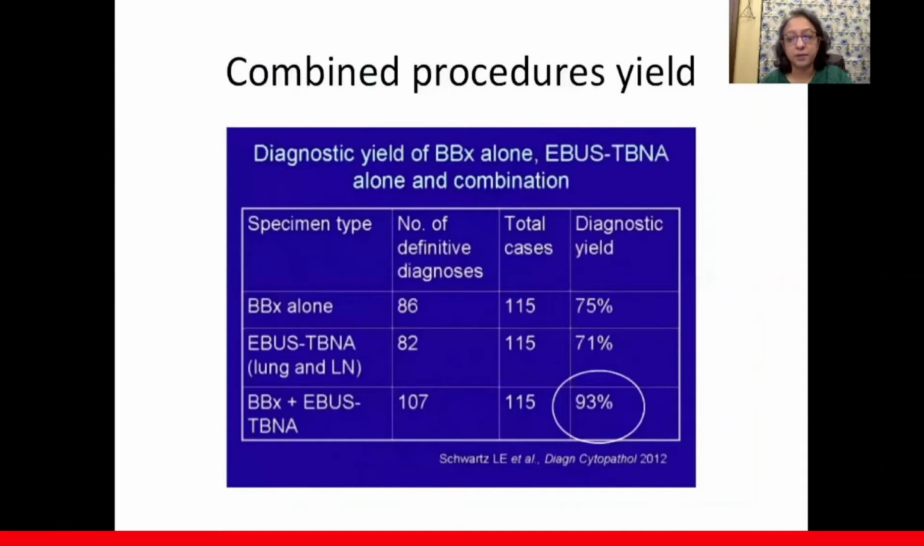And the combined procedures yield, as you can see, in a patient who had endobronchial disease alone. So we've always had this mindset that it should only be done in transbronchial lesions, but in certain endobronchial lesions as well, bronchial biopsy plus EBUS-TBNA, and this paper showed increased diagnostic yield from 75% to 93%. So therefore, not just in staging, we are talking about a transbronchial lesion here or an endobronchial lesion with a transbronchial extension. It helps increase yield.